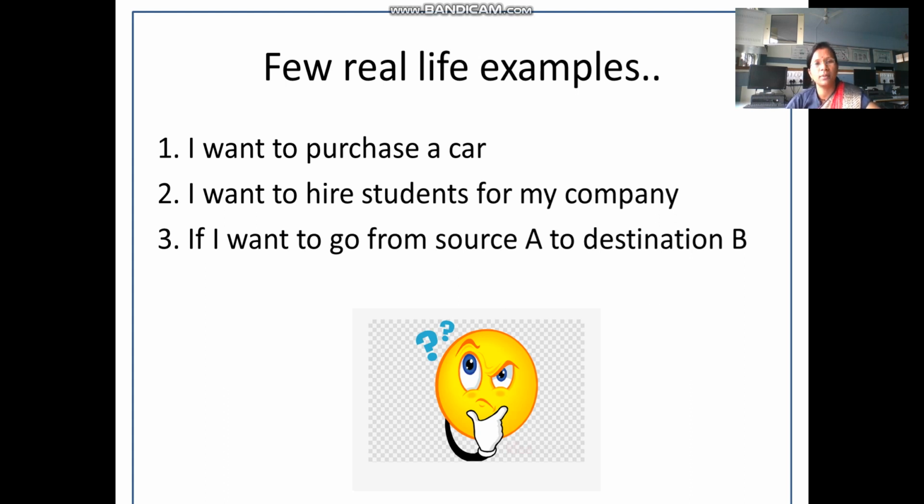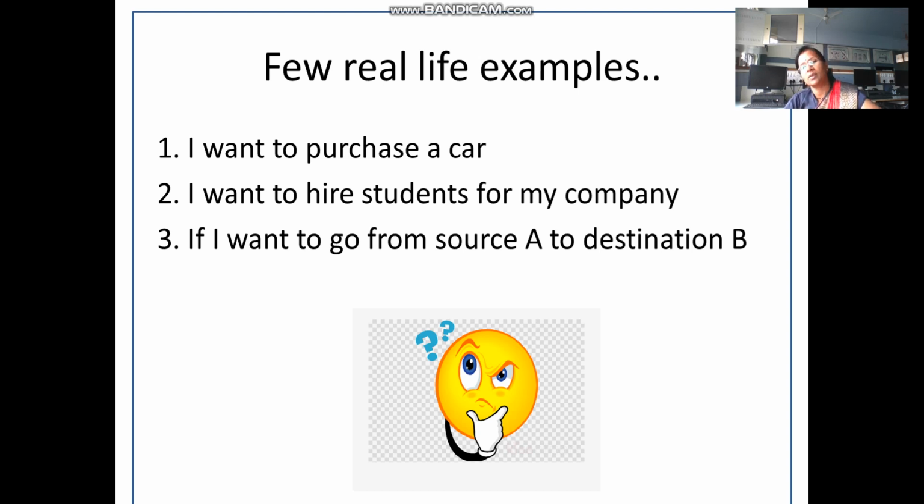But the second approach can be to sort out the brands in which you are interested and then just find out which is the topmost model, which is the latest model of that particular brand, right? So this is a better approach than the previous one. So this is how I can get an optimal solution for purchasing a car.